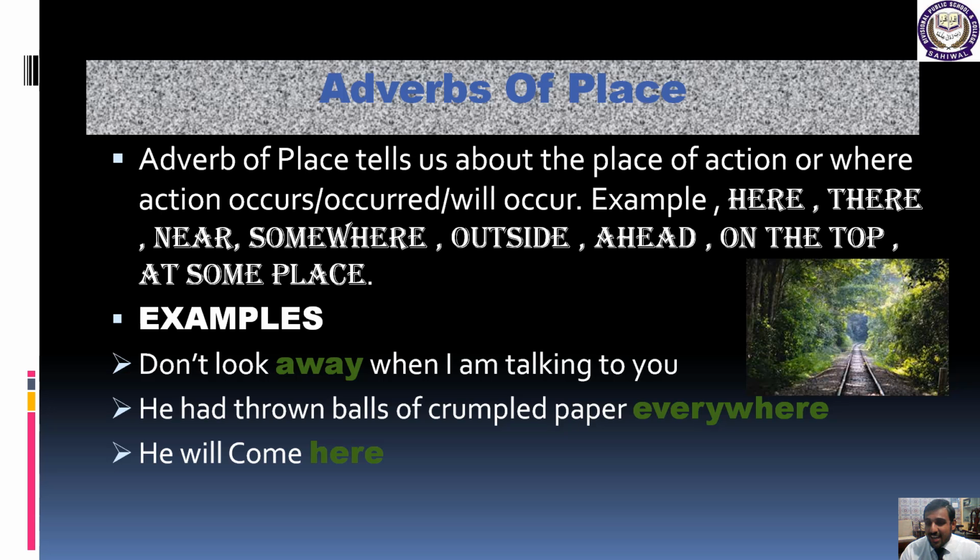So this is the kind of adverb, and it is adverb of place. For example, here you can see examples in front of you, like here, there, near, somewhere, outside, ahead, on the top, at some place. Now as you can see, these words are actually describing the place or where the action will occur.